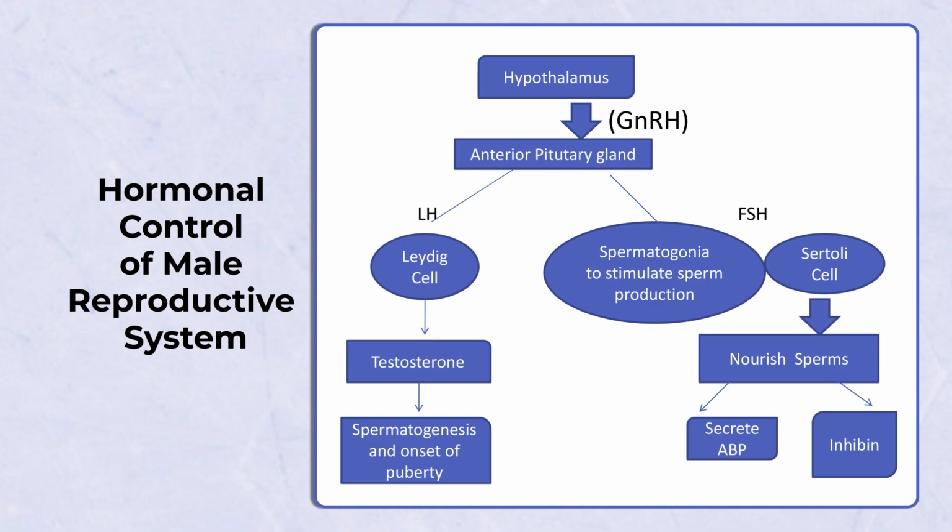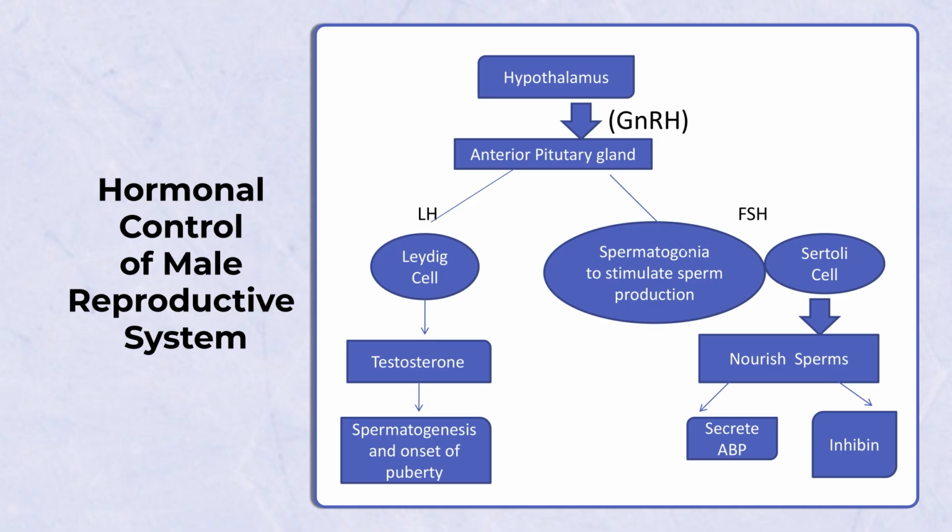The testosterone gets inside. It helps to concentrate testosterone inside the seminiferous tubule, which in turn stimulates the process of spermatogonia to stimulate sperm production. So, it further stimulates the process of spermatogenesis, that is the production of sperm. So, all this is the positive feedback system, where LH is acting on Leydig cells to produce testosterone, and FSH is working on Sertoli cells, which secrete ABP and inhibin. These are the positive responses.